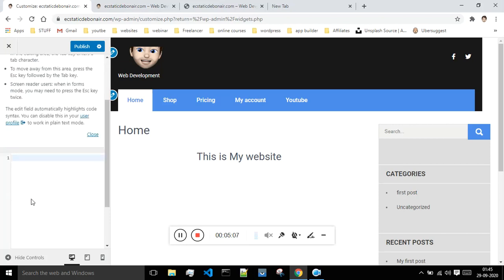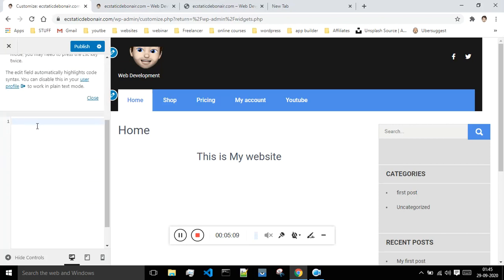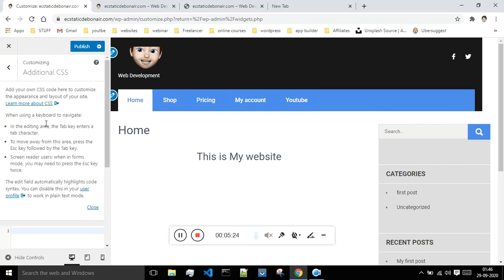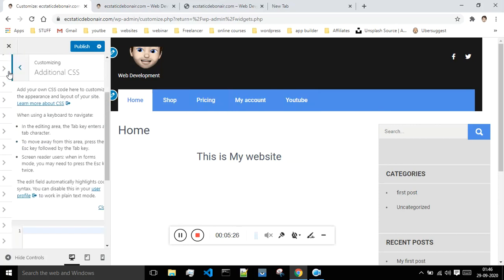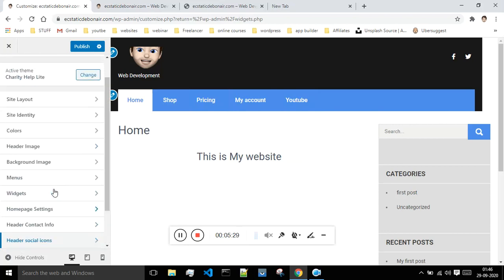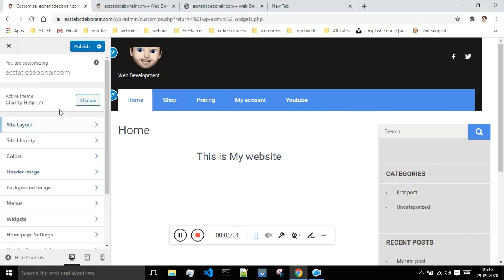And this is the additional CSS which actually doesn't have anything. If you are aware of the CSS language, and if you want to write some code in CSS, then you can just write that code over here. If you want to change the position of something, some colors, and give a little bit more decoration, then you can do that from this place by messing with the CSS. So this is the additional CSS part, and this is all about the customization, guys.